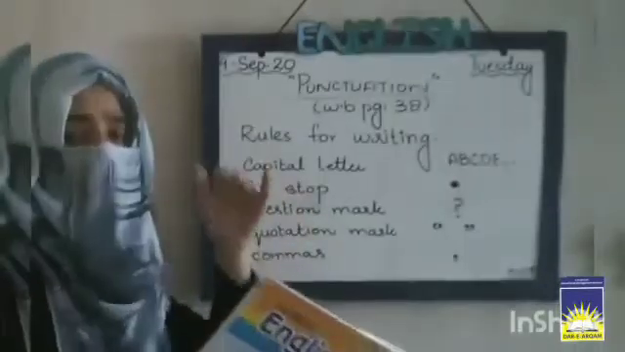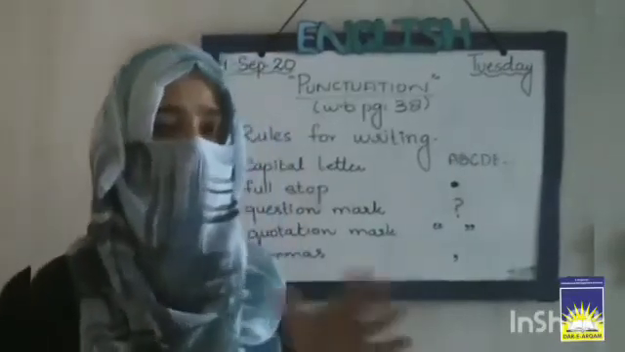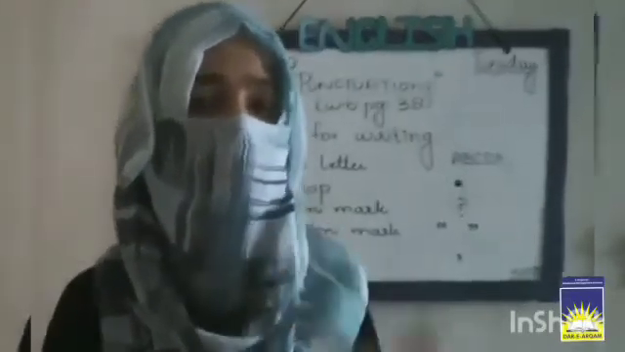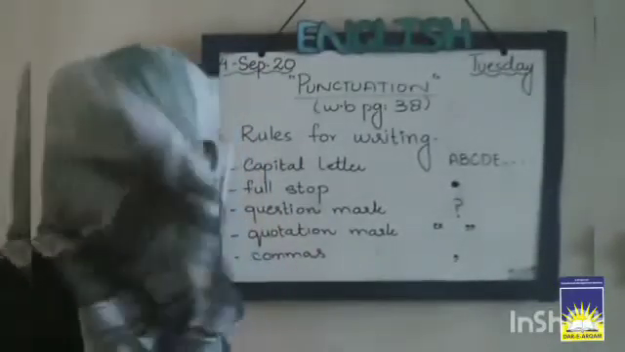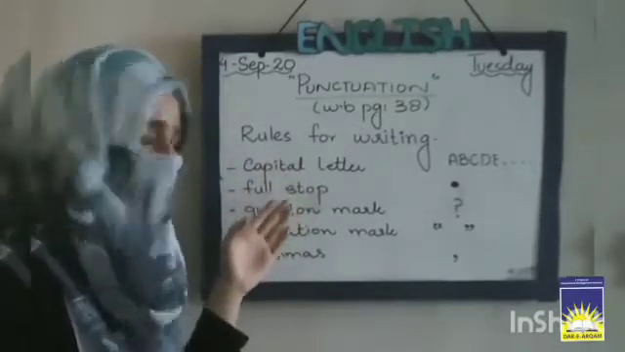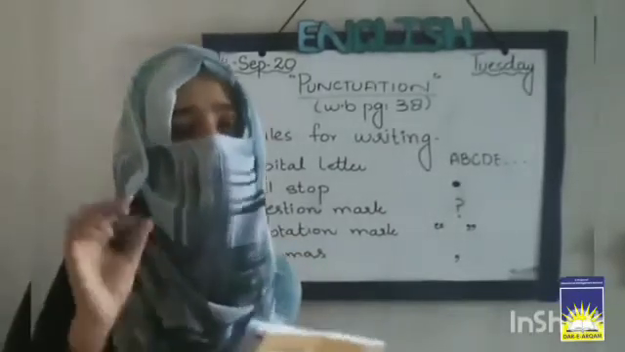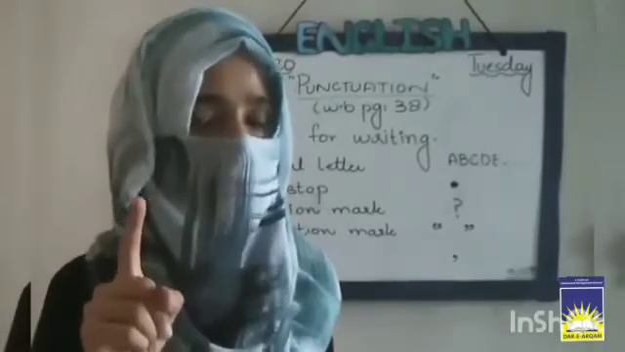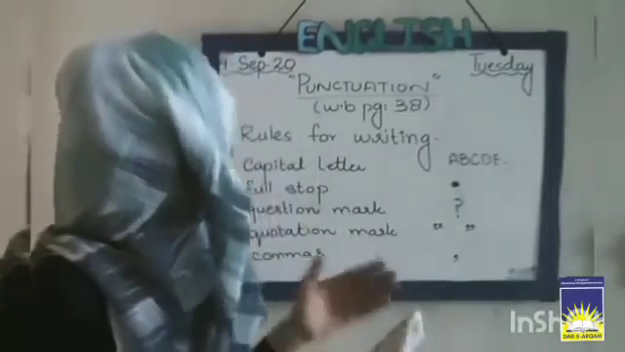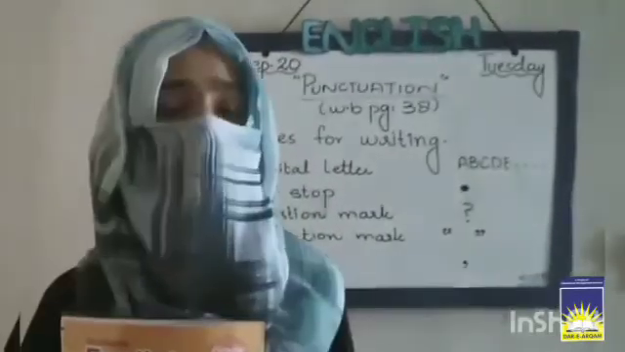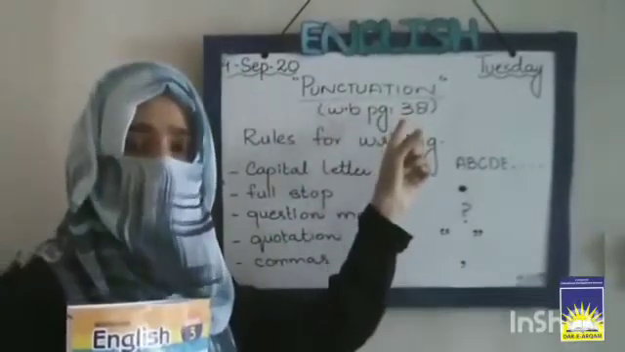It means in punctuation, there are some basic things you have to remember, and as you are learning basic things, we start punctuation with the very small things. These are capital letter, full stop, question mark, quotation mark, commas. And today we are going to learn about using capital letters, full stops, commas, and question marks as well. So the rules about writing are called punctuation. This is given on page number 38 in your workbook.